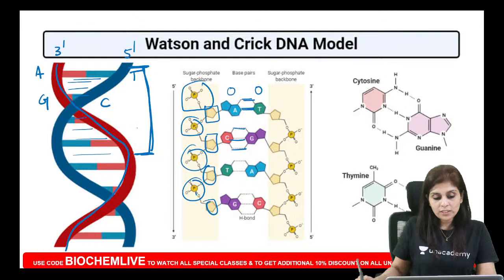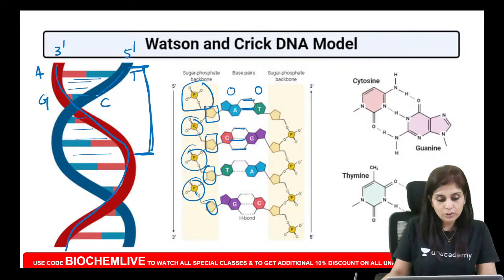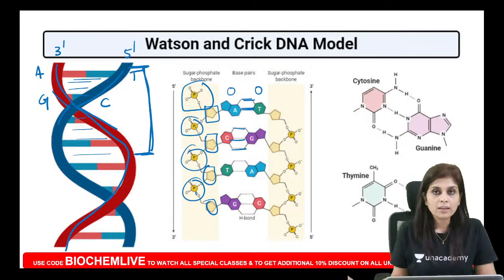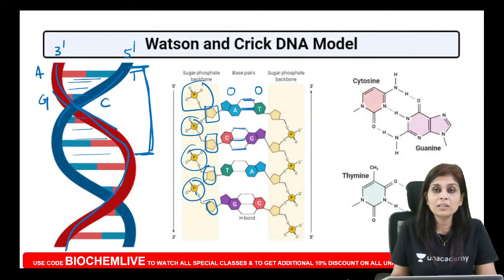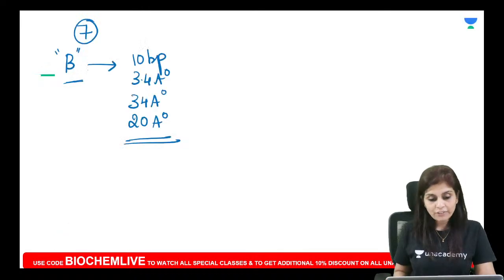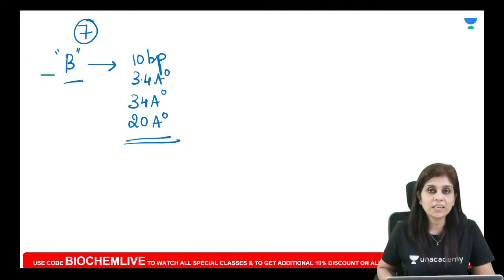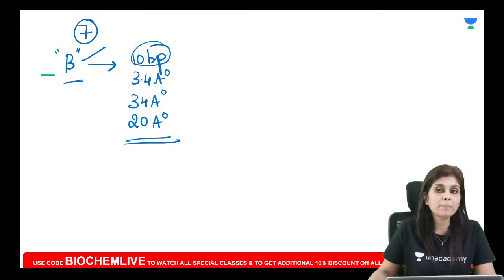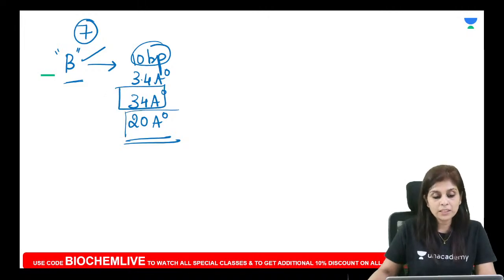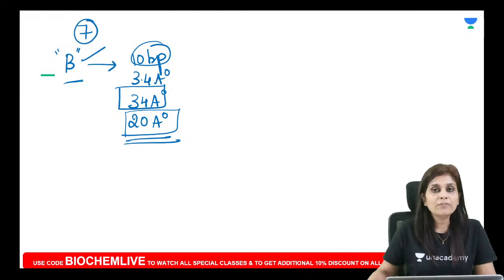And for every full turn, do you see that there is a major groove and a minor groove? For every full turn, there is one deeper groove. The deeper groove is called the major groove. The other one is called the minor groove. So these are the facts that I want you to remember about B type of DNA. It's the most common physiological form of DNA. Every full turn will have 10 base pairing. Each base pairing rises the height by 3.4 angstrom. So one full turn measures 34 angstrom and the width will be 20. In B type, for every full turn, there will be a major groove and a minor groove.